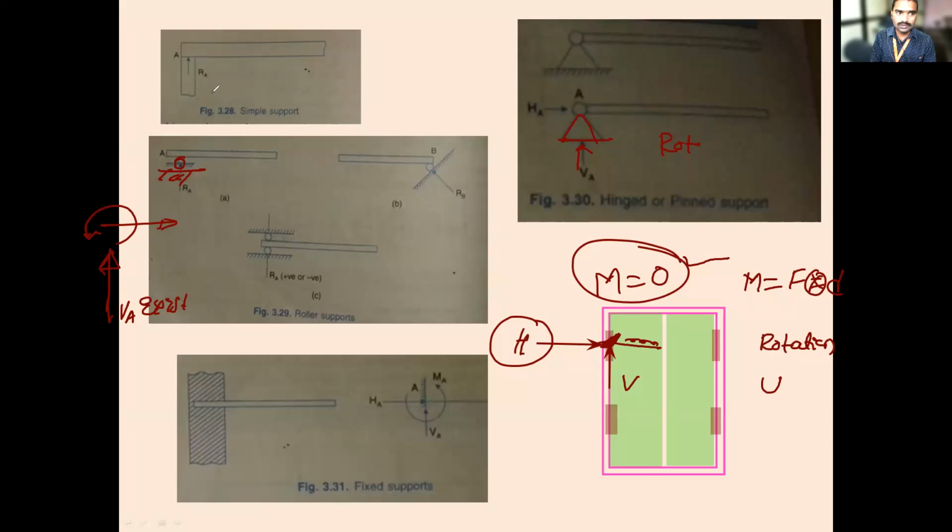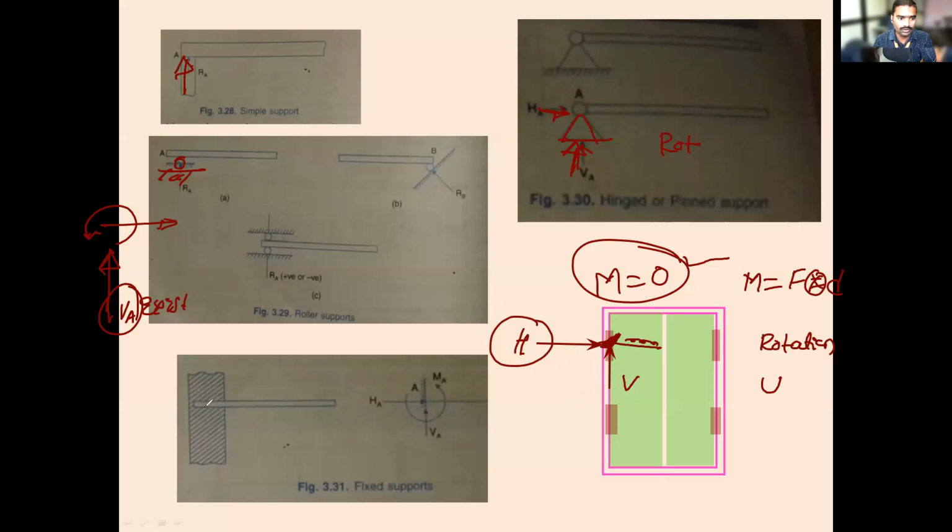See, in the simply supported, there is a vertical reaction. It means it will not move in vertical direction. In the roller, a vertical reaction exists, which means it will not move in vertical direction. Sir, so in the direction it moves, it does not react, and where it does not move, it reacts? Yes, that is the point. Now look, in the hinge, is it moving in the horizontal direction? No, sir. Is it moving in the vertical direction? No, sir. It means there is a reaction. But it is rotating, and rotating means moment is equal to zero.